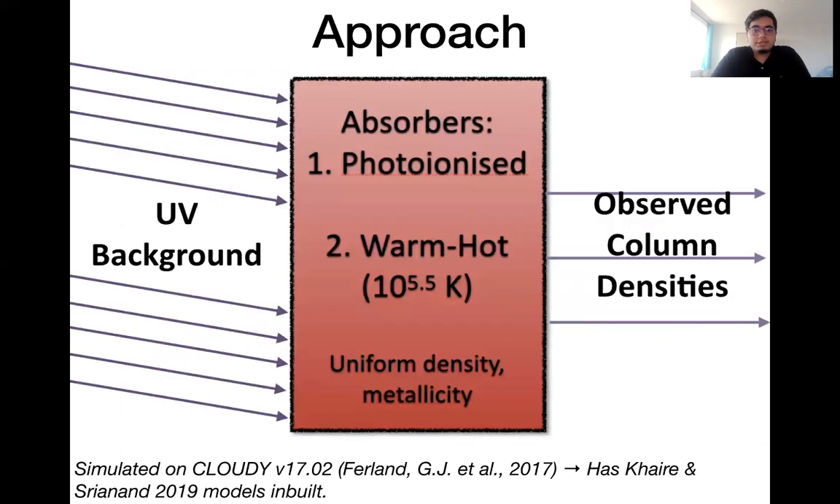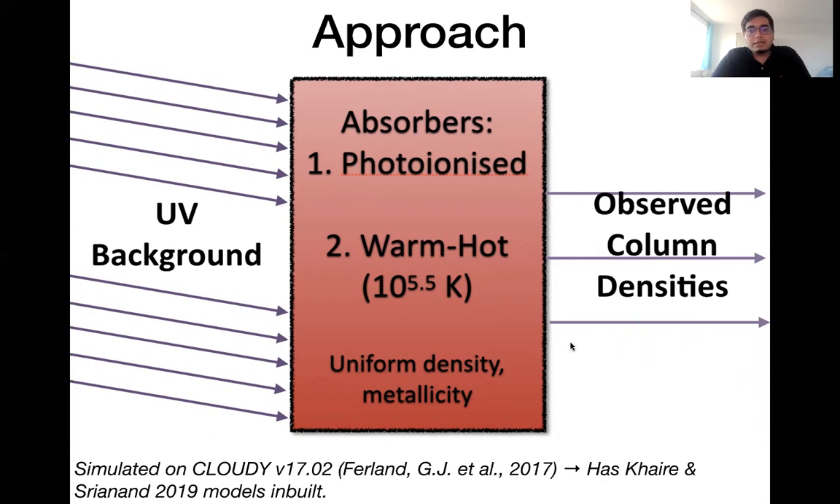So here's our approach. We simulated a cloud with uniform density and metallicity using Cloudy, and then we chose one random UV background model and irradiated it with it. And we made 2 different types of clouds. One was the photoionized absorber, and second was the warm-hot absorber. In the warm-hot absorber case, we take into consideration collisional ionization as well. So in each case, we get a set of observed column densities, which can act as our mock observations.